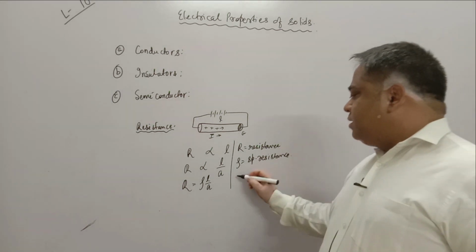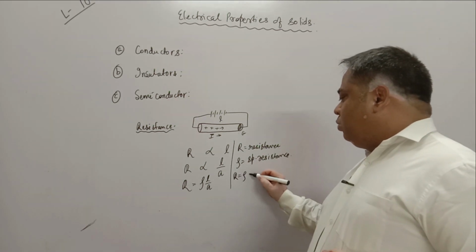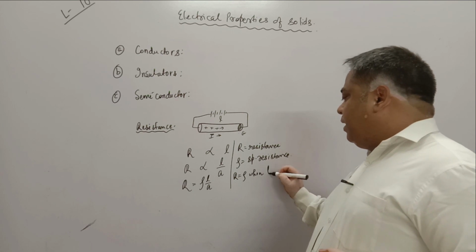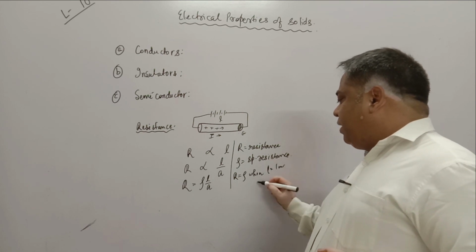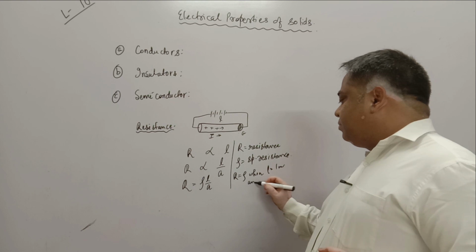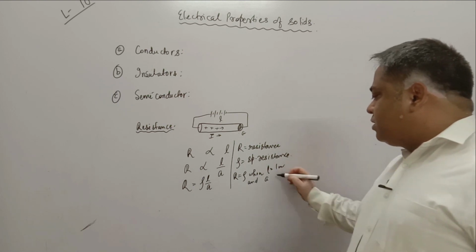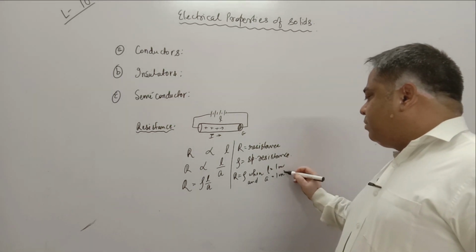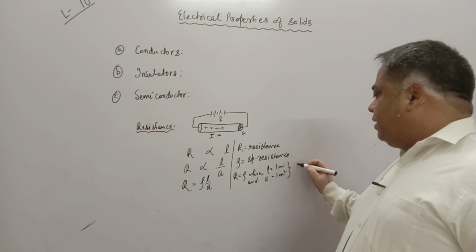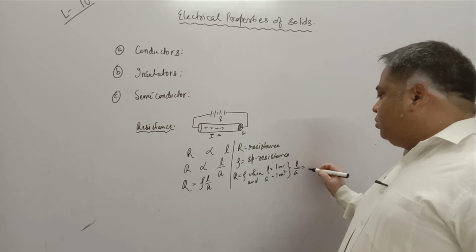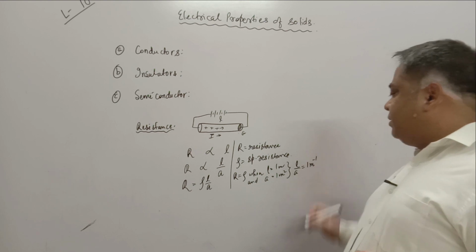Specific resistance means R is equal to rho when L is equal to 1 meter and A, the cross-sectional area, is equal to 1 meter square. That means L by A is equal to 1 per meter.